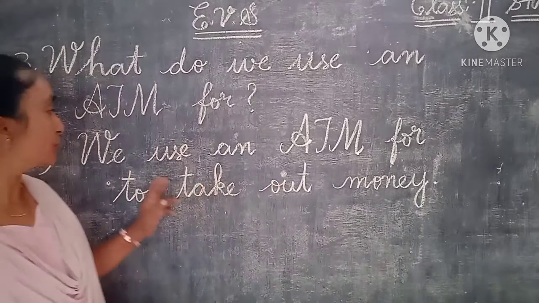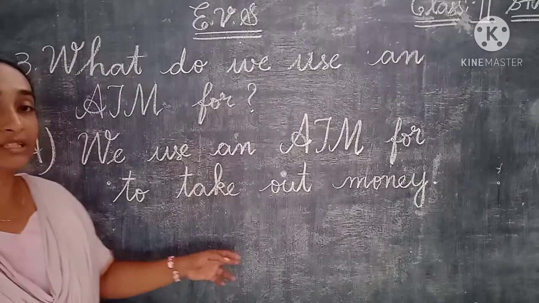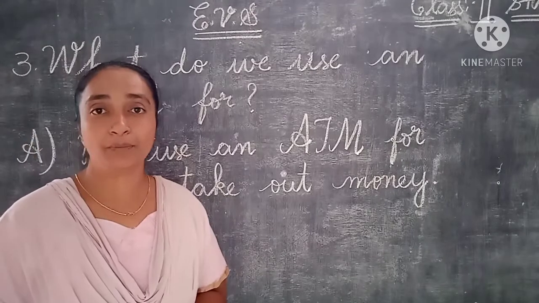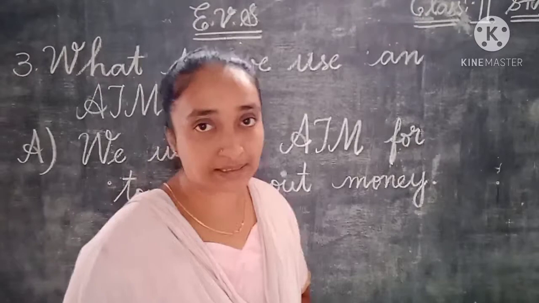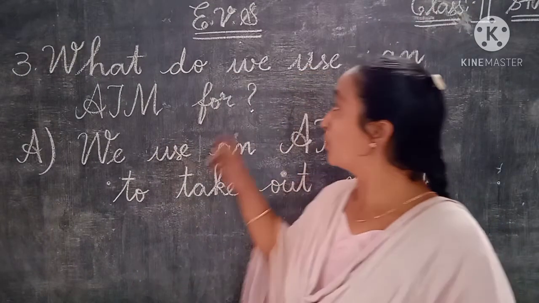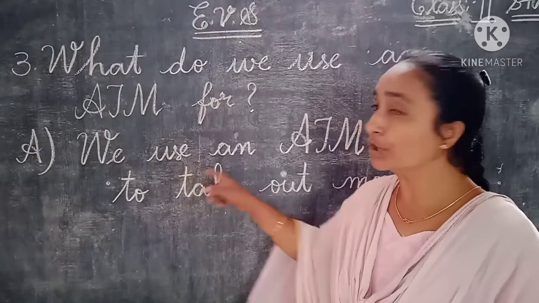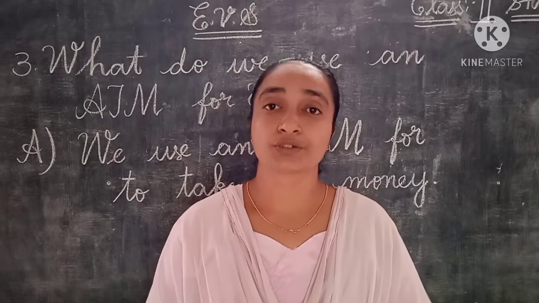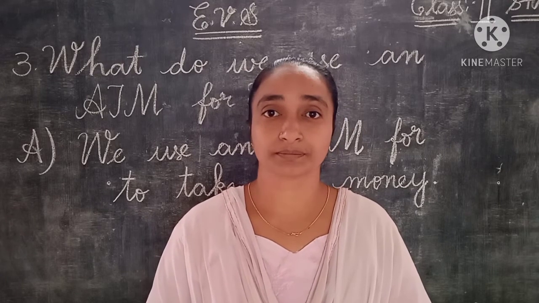So here we can write the answer, children. We use an ATM for to take out money. Money. So children, here we have completed the 3 question answers. Okay children, we are repeating the third question one more time. What do we use an ATM for? The answer is, we use an ATM for to take out money. Let us see the 4th question.